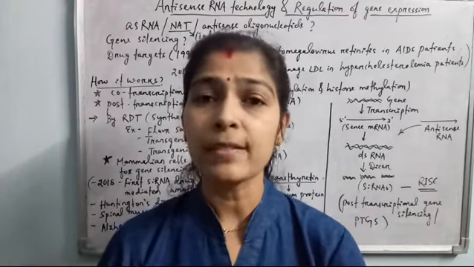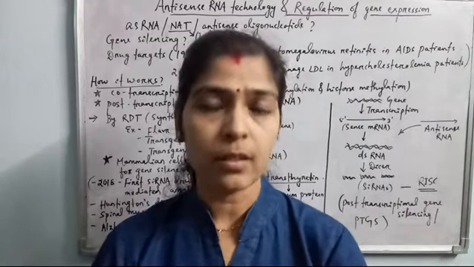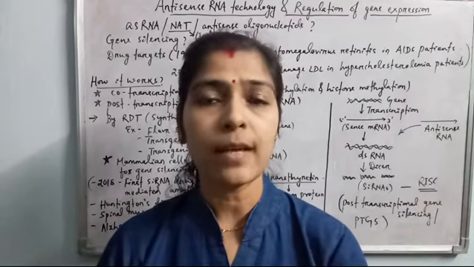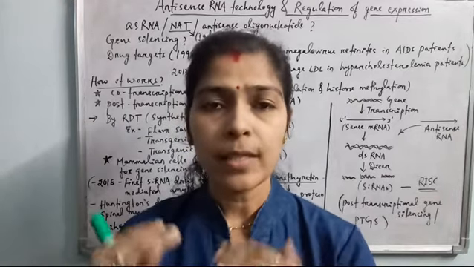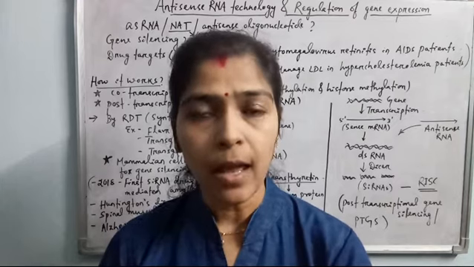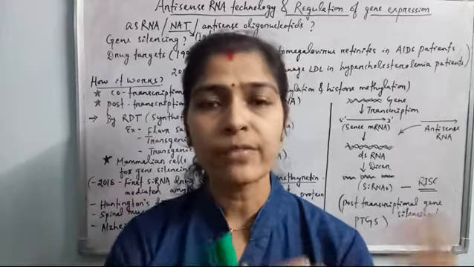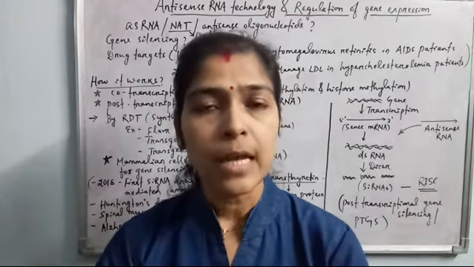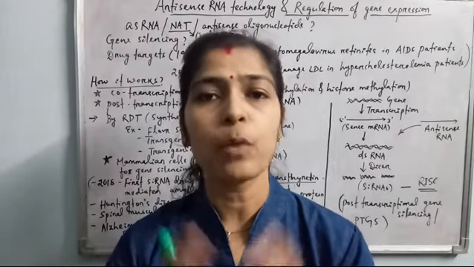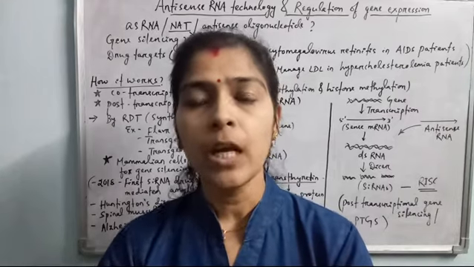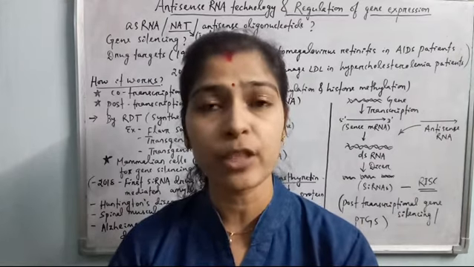And by the application of RDT, we can also transfer the desired gene, the cDNA, complementary DNA, which can synthesize the antisense RNA. Antisense RNA is just the complementary form of sense RNA. The sense RNA is normally synthesized inside the cell, and if we want to block its translation, then during the co-transcriptional or post-transcriptional process, gene expression can be blocked if antisense RNA pairs with the sense RNA, forming a duplex RNA complex. This duplex RNA is cleaved by the dicer enzyme, a ribonuclease present in the cytoplasm which cleaves double-stranded RNA.